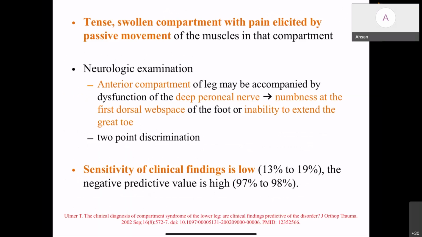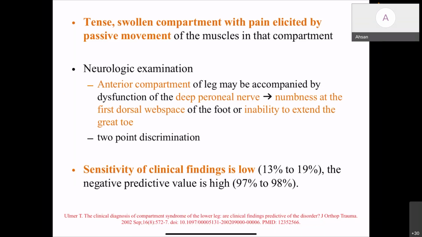A tense swollen compartment, with pain elicited by passive movements of the muscle in that compartment. On neurological examination, for example in an anterior compartment, the deep peroneal nerve traversing through the compartment will be affected. The patient on examination will have numbness in the first dorsal web space and inability to extend the great toe. Two-point discrimination has a very high sensitivity in sensory examination.